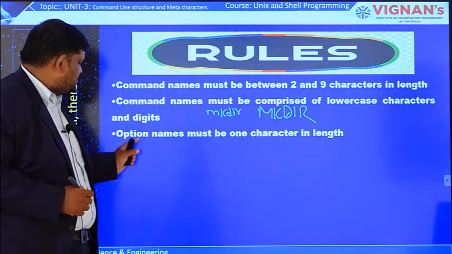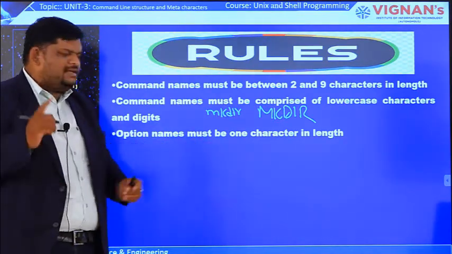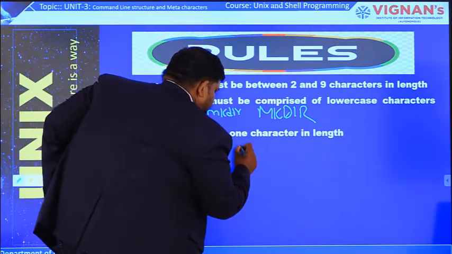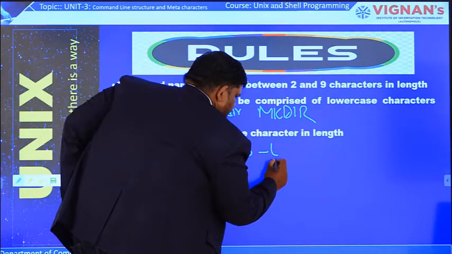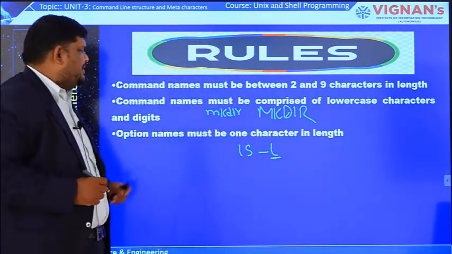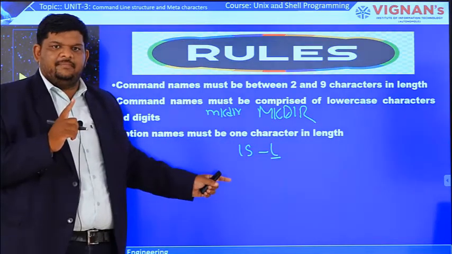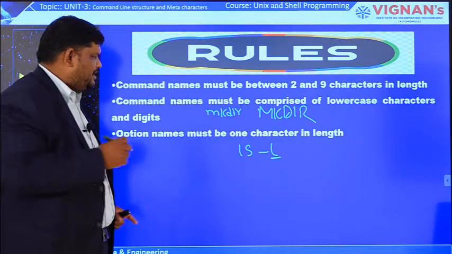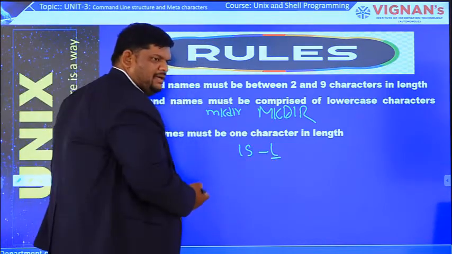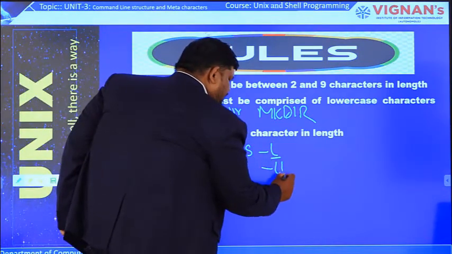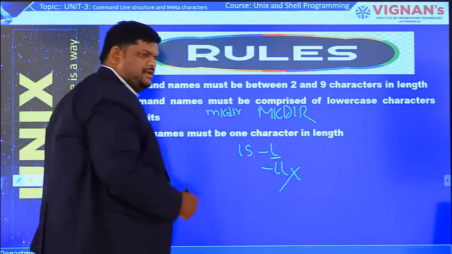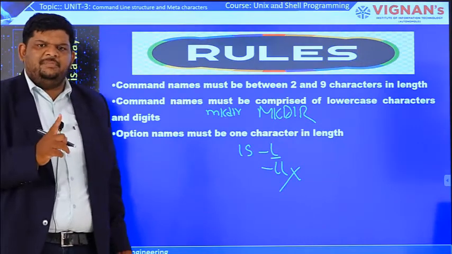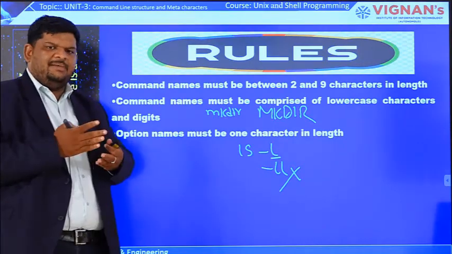Next, options. Option names must be 1 character in length. We already saw that. Whatever the options, the length must be only 1 character. For example, we know that -l means long listing. If you write it as double l, it will be wrong because we have to write only 1 character. For every command some options are there.